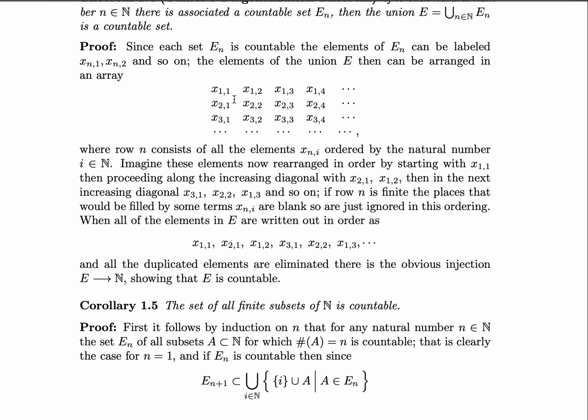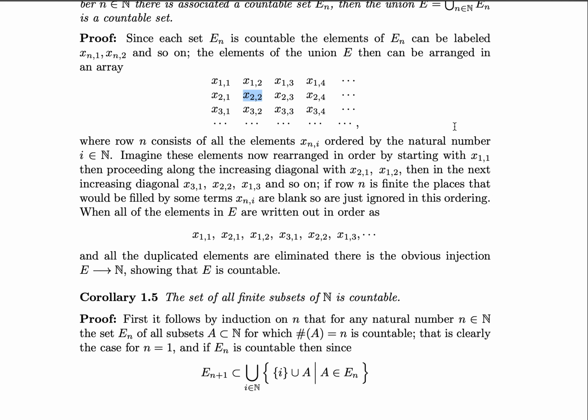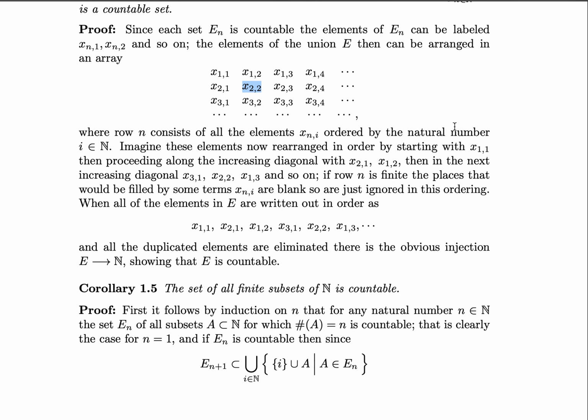For instance, we read this as the first element of the first subset, the second element of the first subset, and so on, and the first element of the second subset, the second element of the second subset, and so on in both directions. Now, to prove that this union is countable, we simply need to find a way to count through every element in this array such that none are missed, and we only go on infinitely many times.